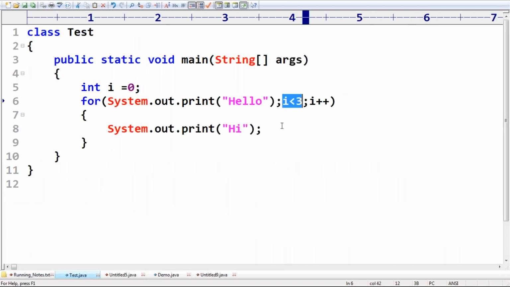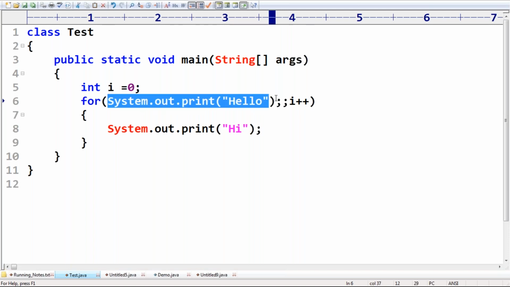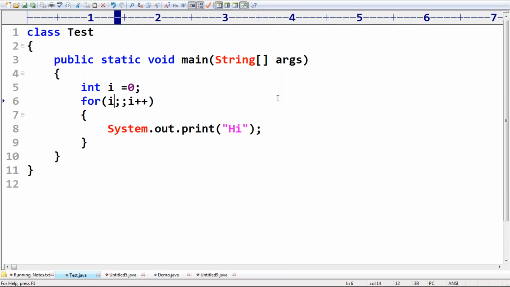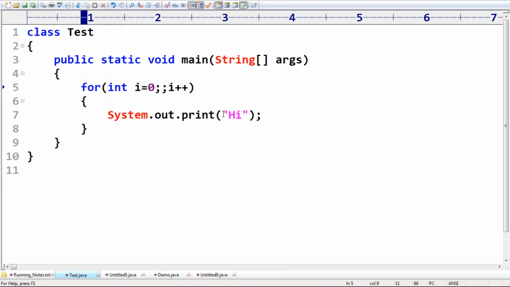Sir, this one is optional. If you are not taking anything, then the compiler is always going to place true. Where is the proof for that, sir? Just observe this one. I'm taking int i = 0. Next, System.out.println, where I'm just trying to print the i value.